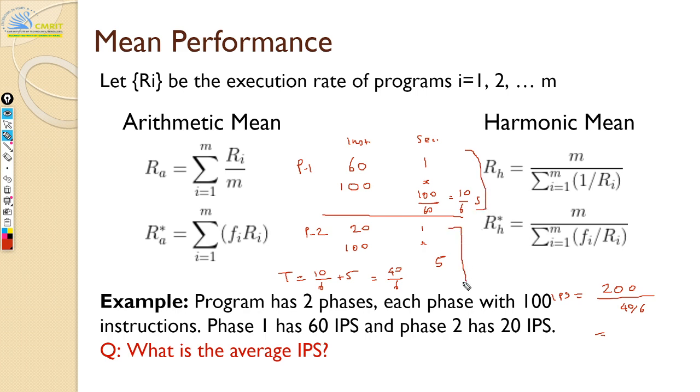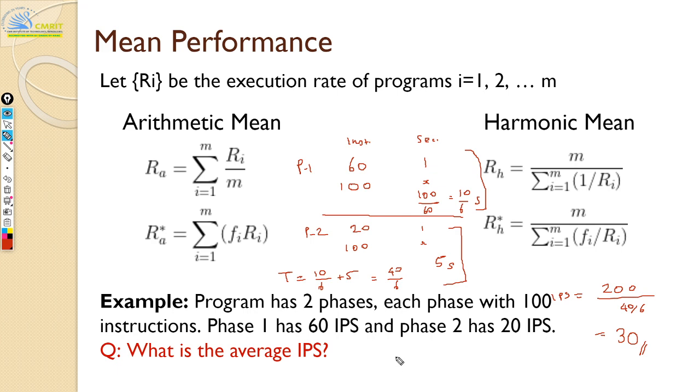Phase 2, you have calculated how much time it took. Now you are calculating the total instructions per second. 200 instructions in total, divided by total time 40 by 6. Okay, 30. Thanks, Shubham. So if you calculate the total IPS, it comes to 30.